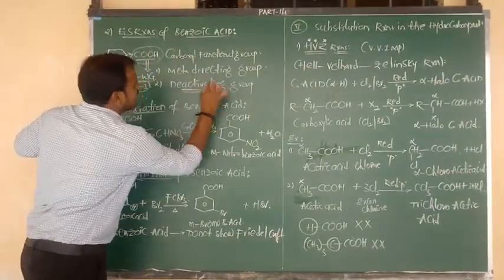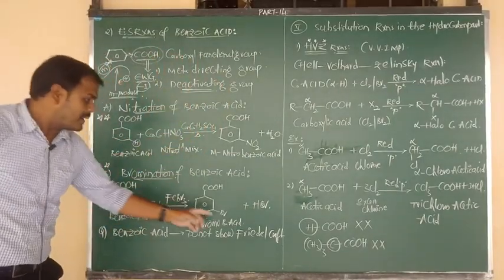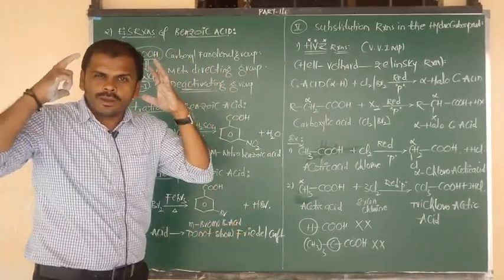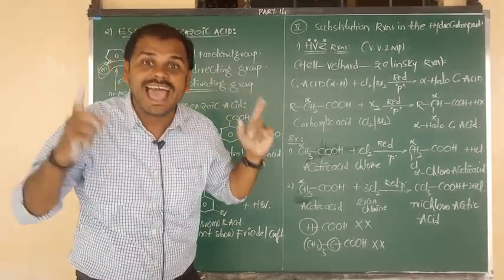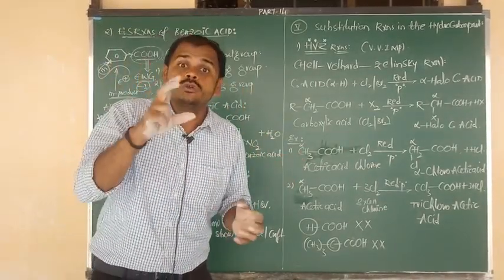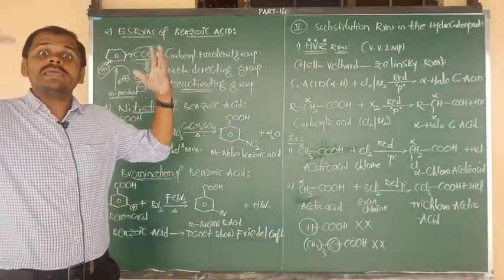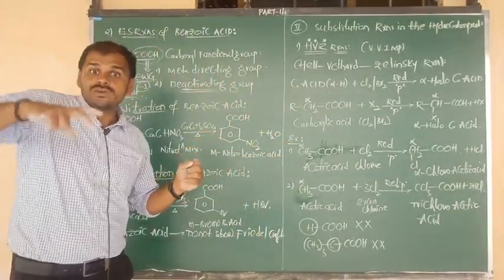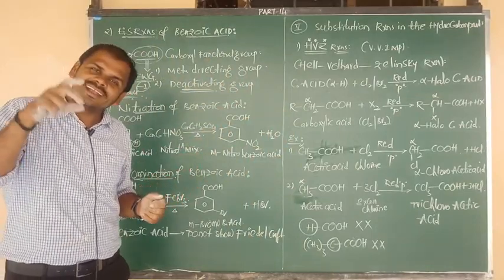The carboxyl group is deactivating in nature, but the Friedel-Crafts reaction takes place in the presence of a Lewis acid. What is the Lewis acid? AlCl3. That Lewis acid acts as a catalyst, which is acidic in nature.